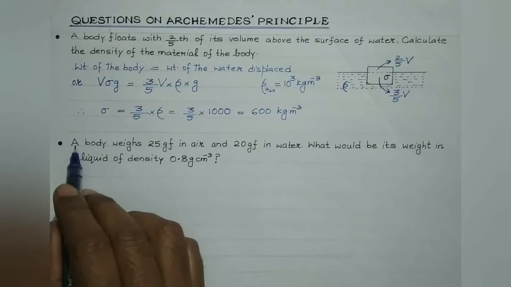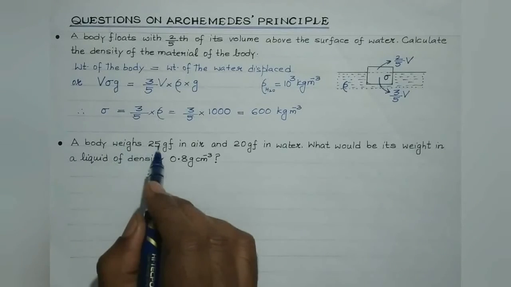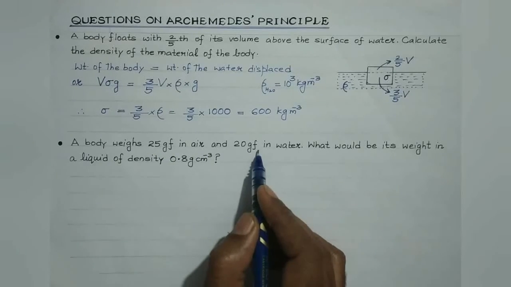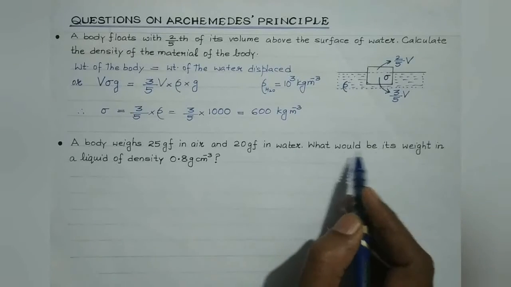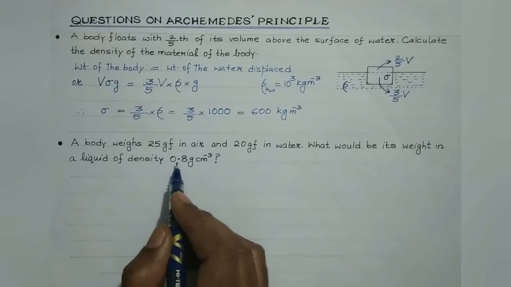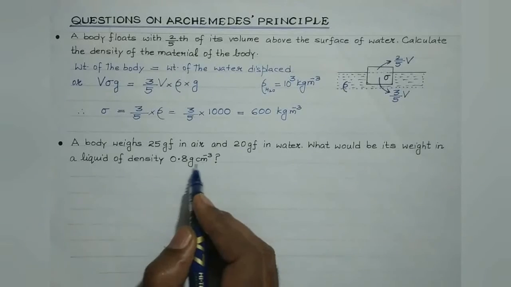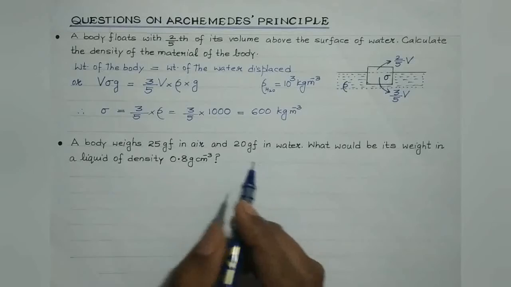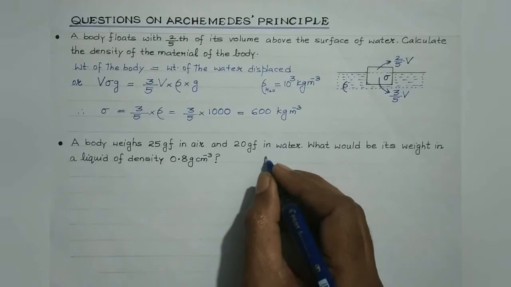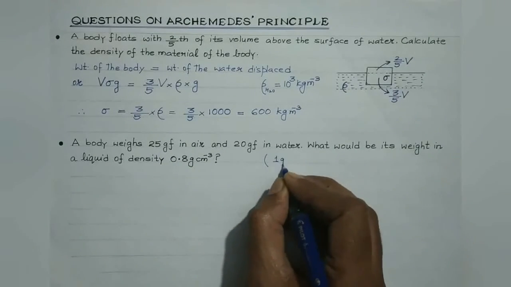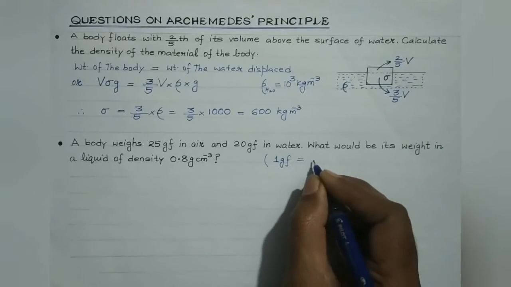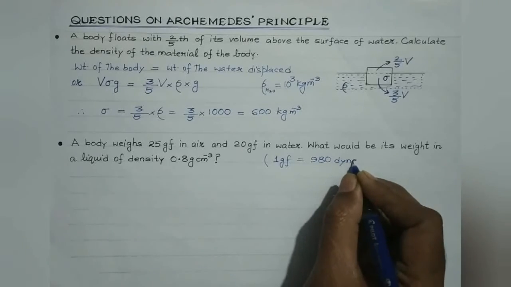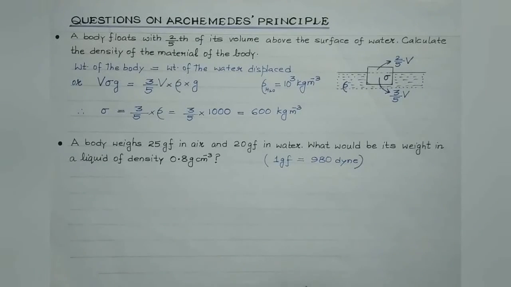Now as per this question, it is given that a body weighs 25 gram force in air and 20 gram force in water, right? What would be its weight in a liquid of density 0.8 gram per centimeter cube? It's in CGS. So first and foremost, we should be aware to convert this gram force into dynes. 1 gram force is equal to 980 dyne. This is the gravitational CGS unit of force, right?